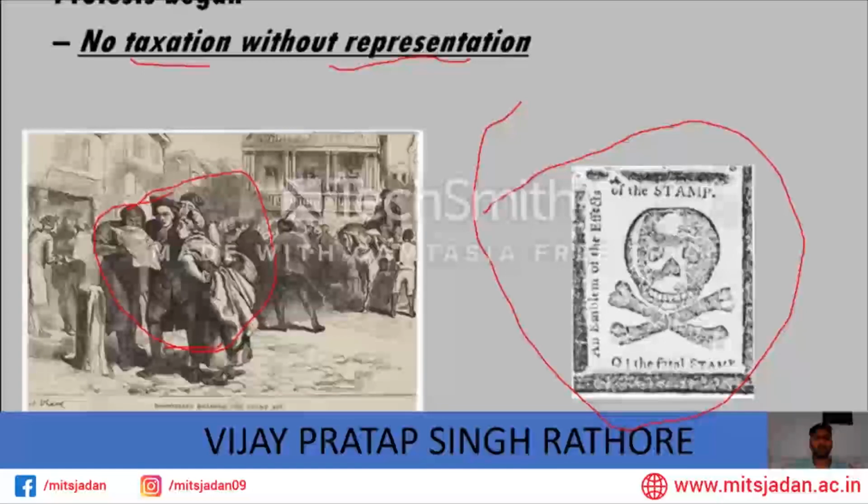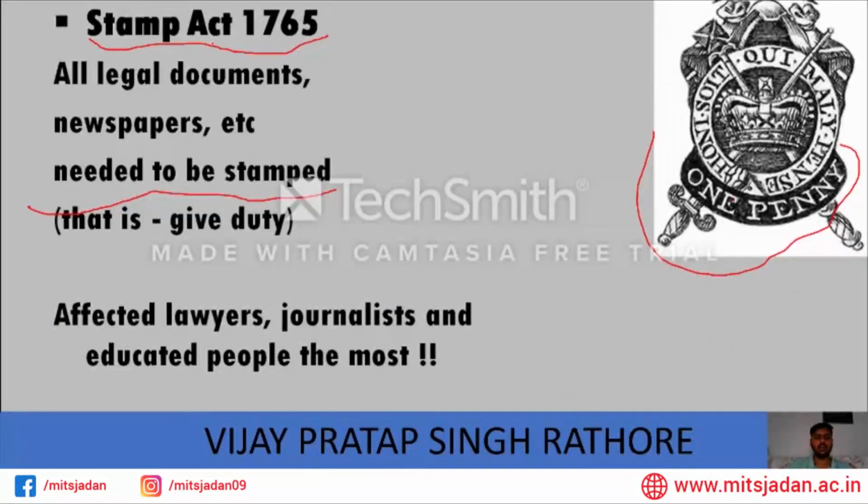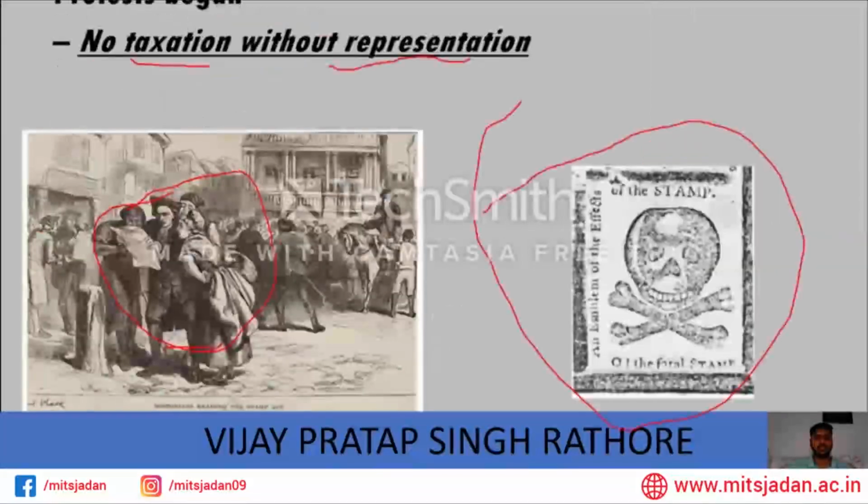The American newspapers started printing a symbol of bones and skulls on the newspaper. They said that we will not print this stamp. Which stamp? This stamp. Instead, we will print this stamp, because it is like a death knell for us. Whatever taxes you are asking us to pay, that is a kind of death knell for us.